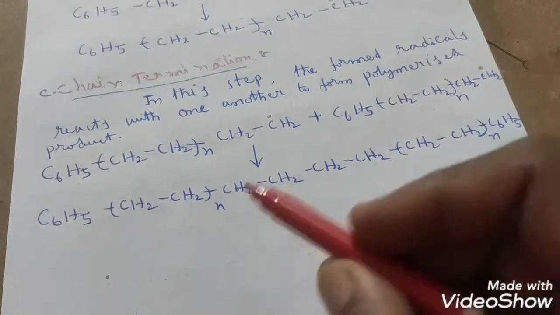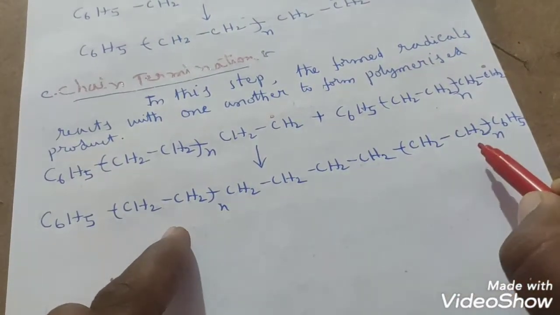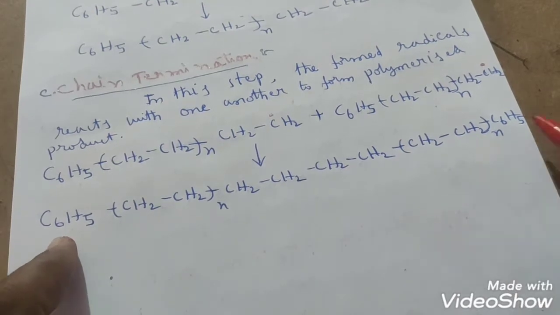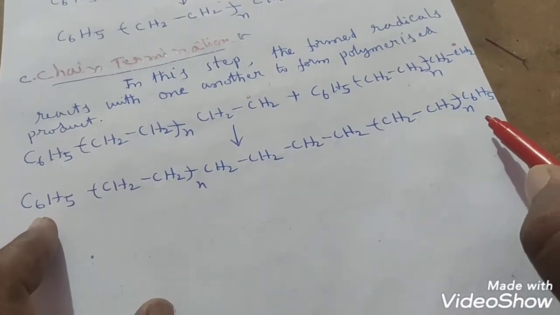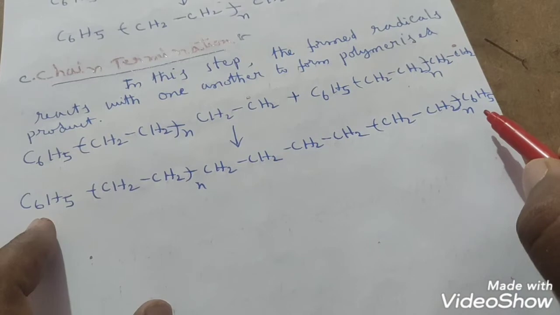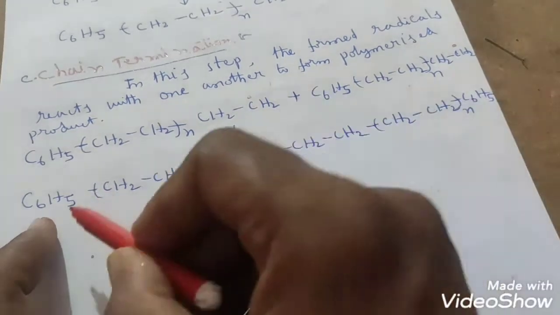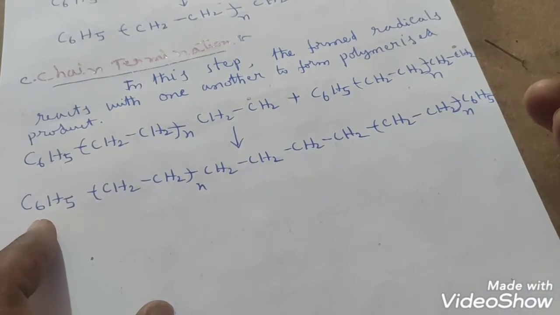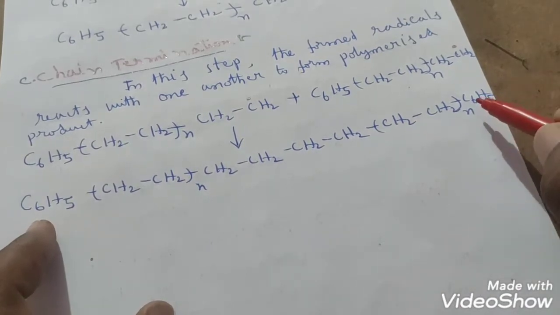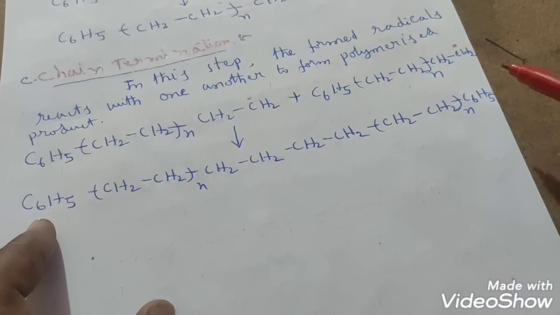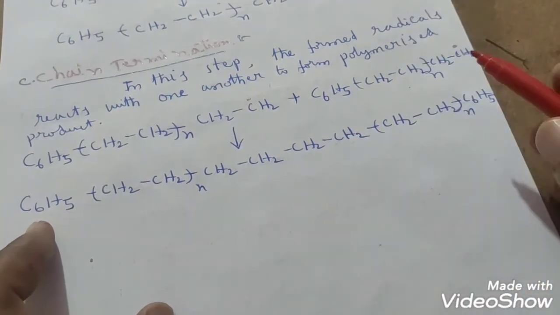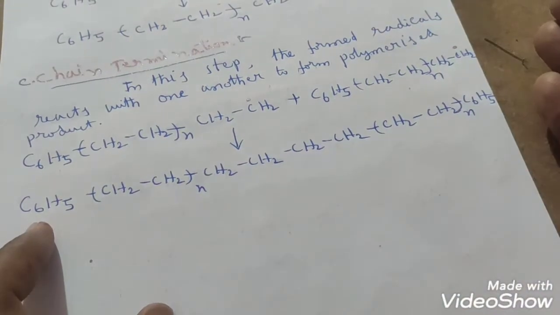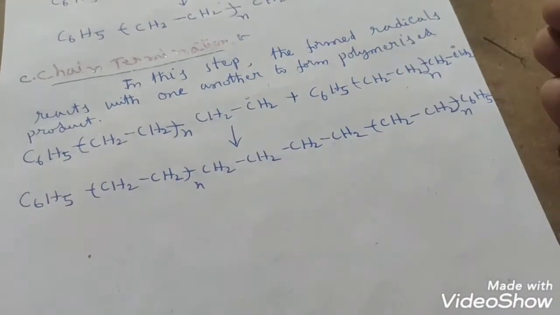So you may ask a question here: this is not looking like polythene, no sir. Yes, C6H5 is there on this side and C6H5 is also on the other side. How can we consider it as polythene, sir? Here the C6H5 free radical came from what? The catalyst, which is called benzoyl peroxide, right? The catalyst just initiates the reaction. It will not be involved in the product formation.